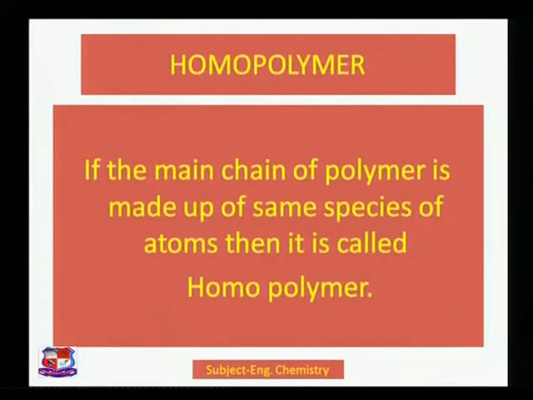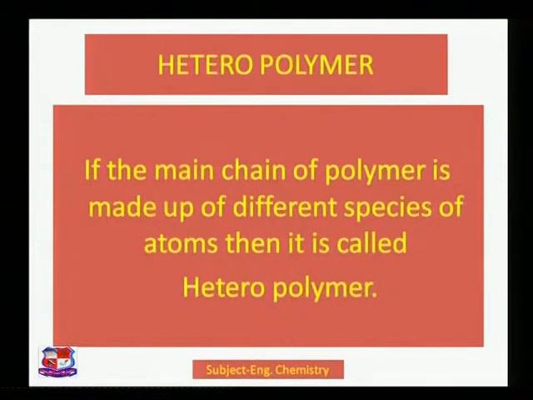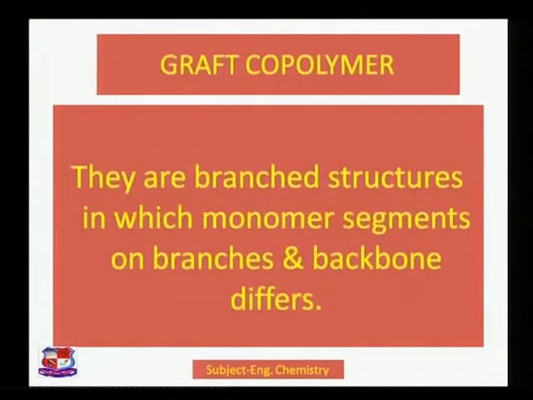Then we move to the homopolymer case. We have already discussed that homo means same. The polymer made up of the same type of monomers is called homopolymer. In the heteropolymer case, if the polymer is made up of different types of monomers, then it is called heteropolymer.